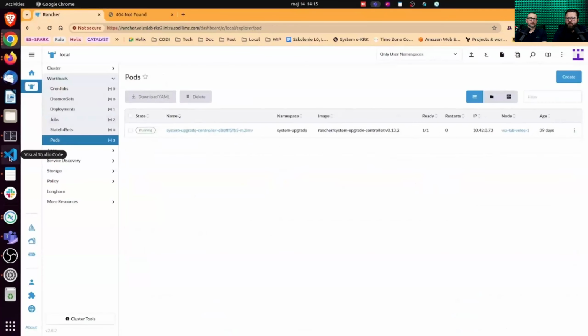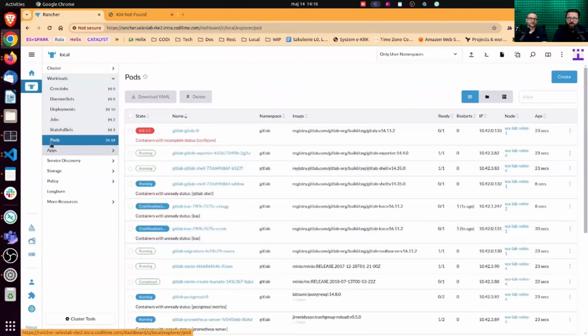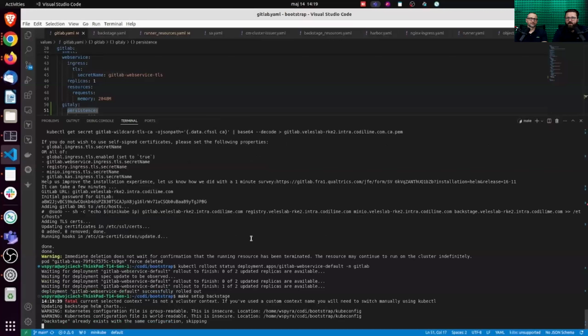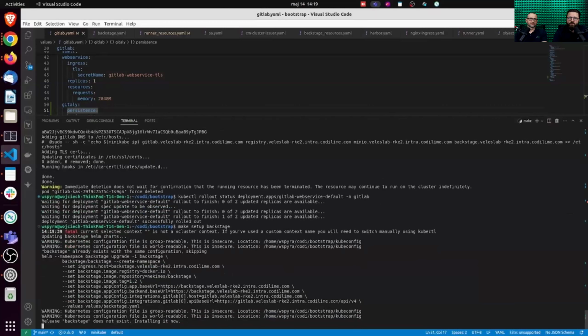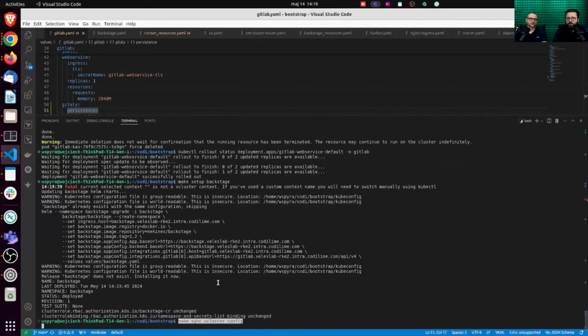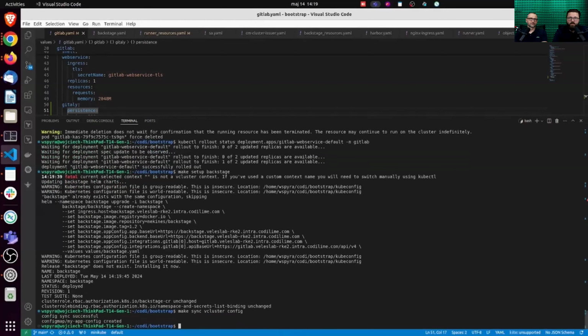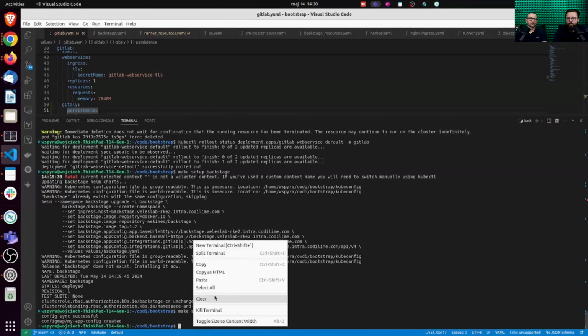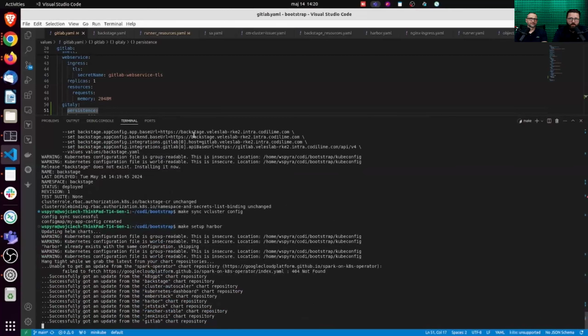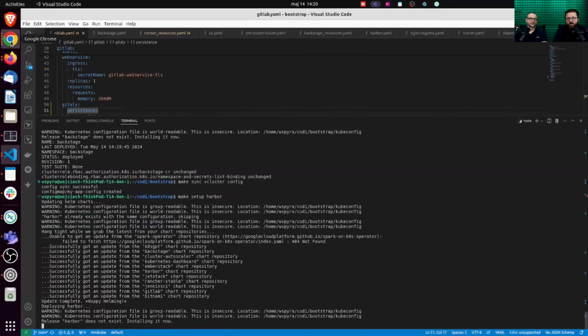We deploy GitLab. GitLab deployment takes some time, so everything is sped up significantly. Once everything is running, we can set up Backstage, the vCluster sync for ephemeral environments, and Harbor as our artifact management system.